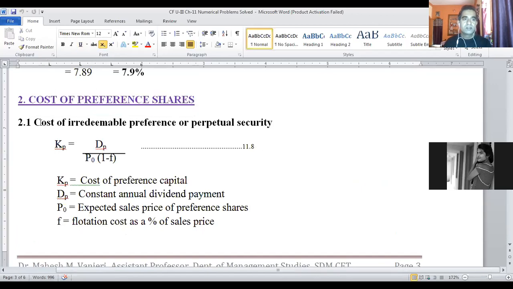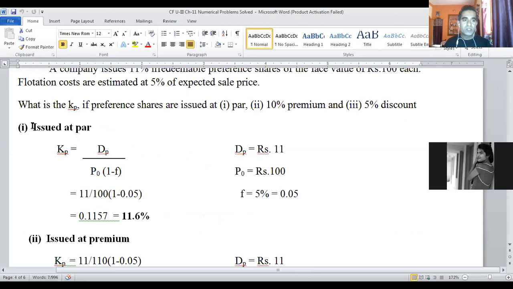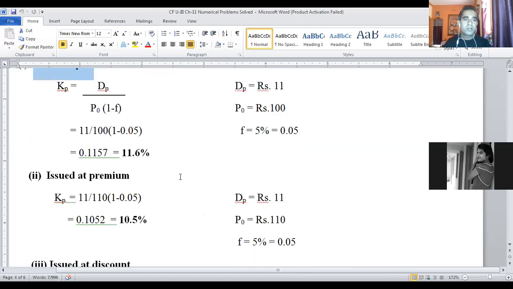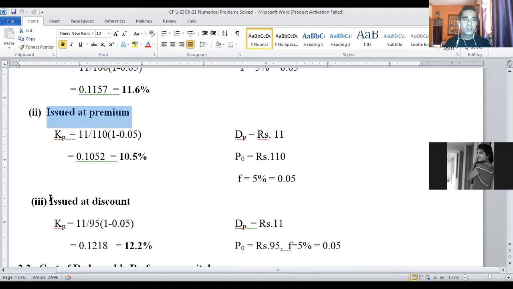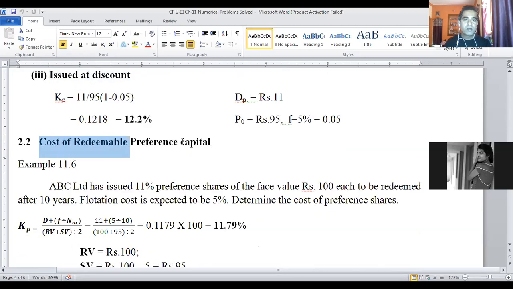There again two types: cost of irredeemable preference shares or cost of irredeemable perpetual security. In cost of perpetual preference capital, when the preference shares are issued at par, issued at premium, and issued at discount, we learned how to compute cost of preference capital. Then in the second type, we also learned how to compute cost of redeemable preference capital. I think this is where we have to continue today.